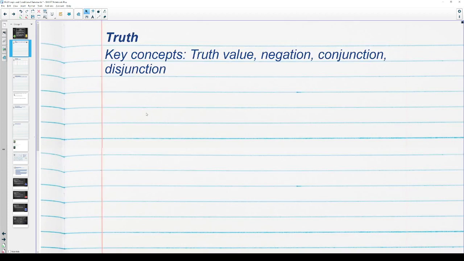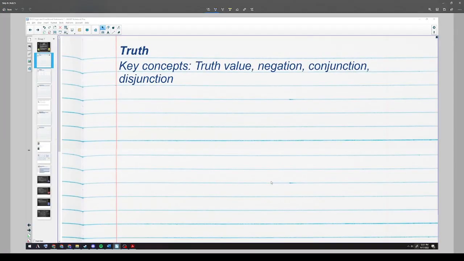So to start our notes today, we're going to talk about the concept of truth. We just looked at some cases where something was not true. In math, we say that everything has a truth value. Things can be true or things can be false. We don't really have any in-betweens, which is one nice thing about math compared to actual real life, where things are much more complex and complicated and can't necessarily be established as true or false so definitively as we can in math.